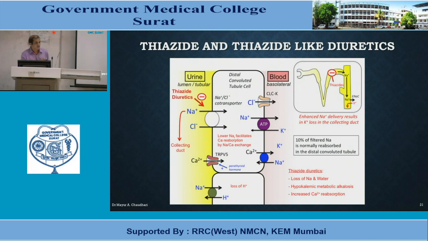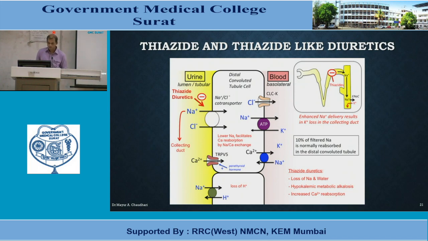So basically thiazide diuretic or thiazide-like diuretic inhibits the sodium chloride symport, and thereby prevents reabsorption of sodium. Because of this, sodium ions are excreted out, so there is natriuresis, and along with sodium ion, water is also excreted out. So there is natriuresis and diuresis.